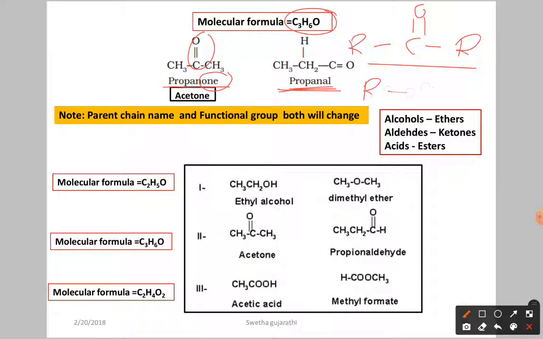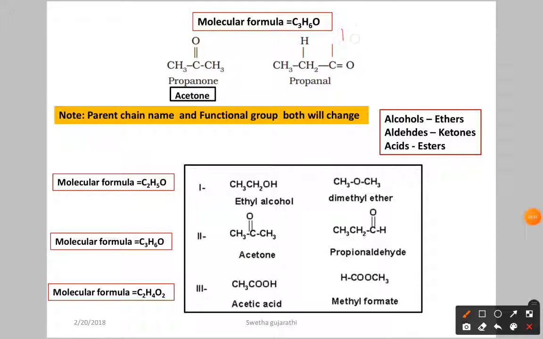Aldehyde means R, C double bond O, H should be there. Okay, make the correction. This H should be here. If you write it here, the carbon valency will be more than 4. Okay, make the correction. This H should be here. So here we have H.